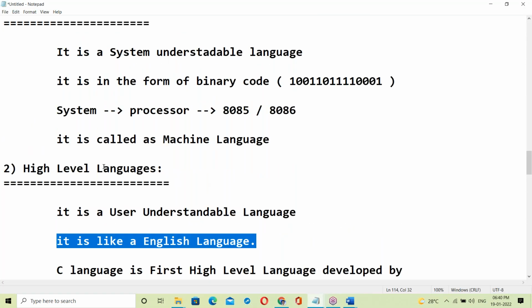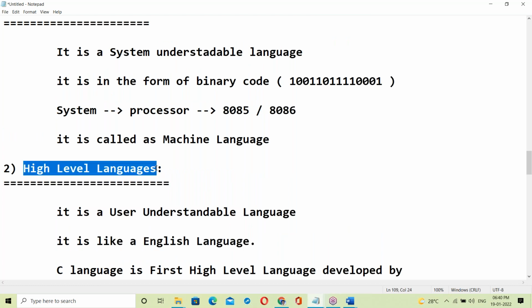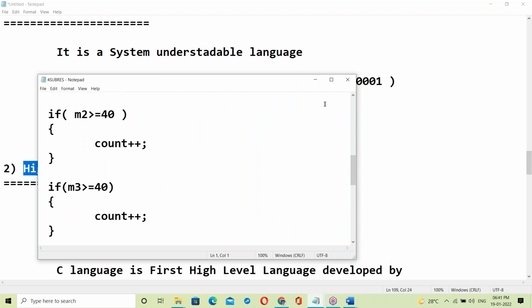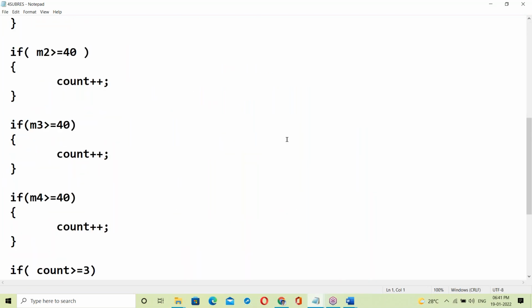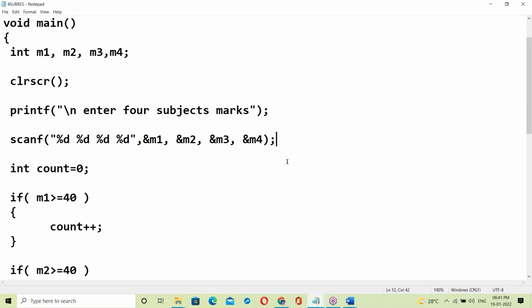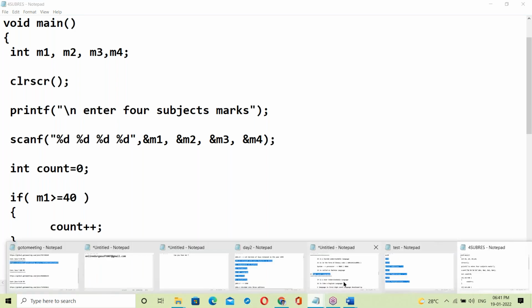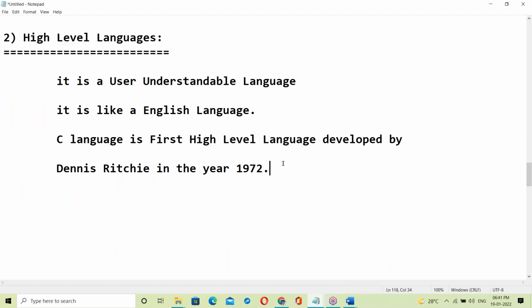Now here, high level language. The computer cannot understand a C program. Processor cannot understand it. A Java program also, the processor cannot understand. The processor cannot understand any high level language. So this high level language has to be converted into system understandable language, that is, binary codes.